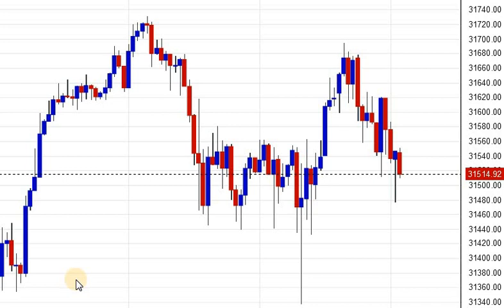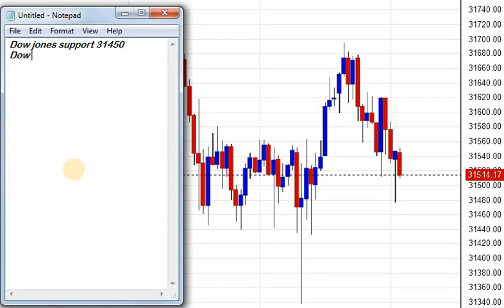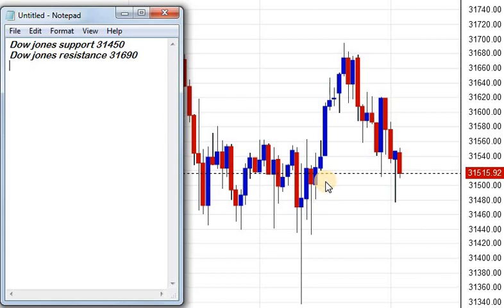Let's have a look at resistance and support, then we will assess the trend. Current Dow Jones support stands at 31,450. Dow Jones resistance stands at 31,690. Currently Dow Jones is trading in positive zone, so avoid going for sell.